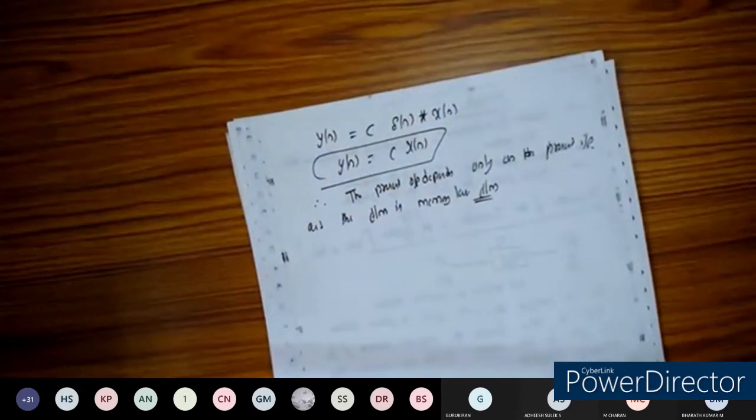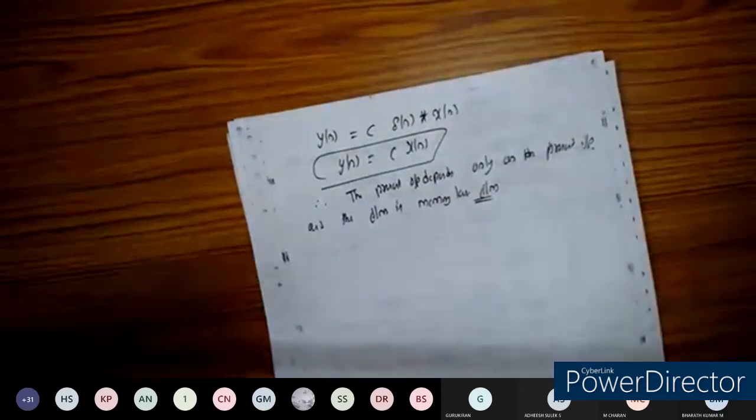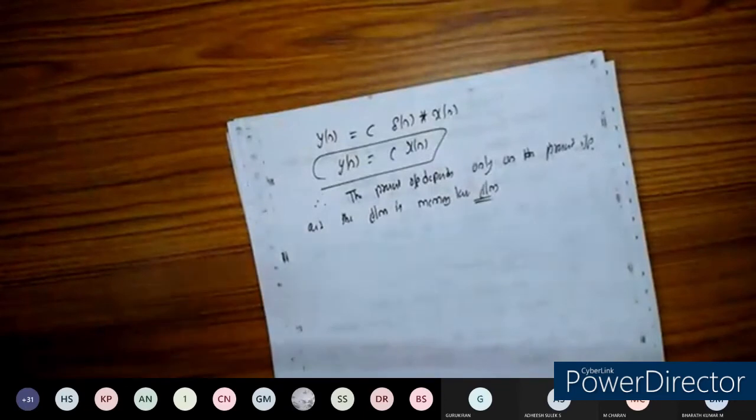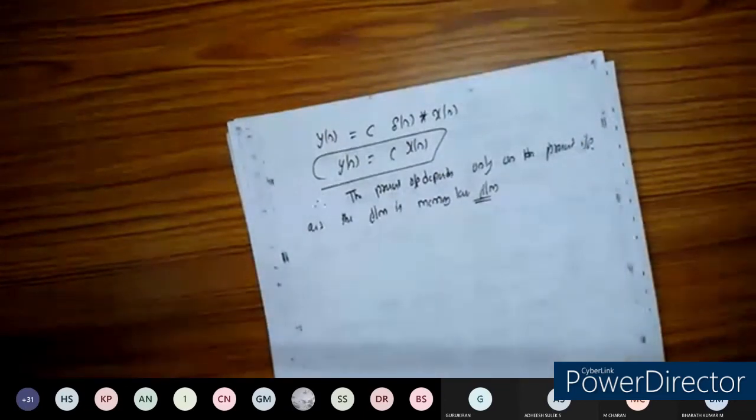So if h of n takes the form C into delta of n, then only we can say it's a memoryless system. Otherwise, we can say it has memory. That's the concept. I'll take the problems later.